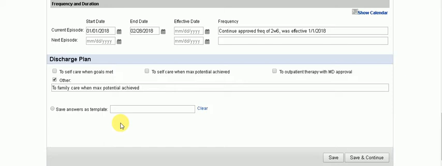So we're going to be learning right now how the Theramax Quality Assurance Department is going to approve the re-evaluation under the frequency and duration part of the evaluation for the adult population or for the Medicare patient.